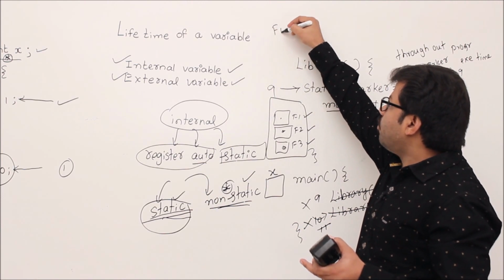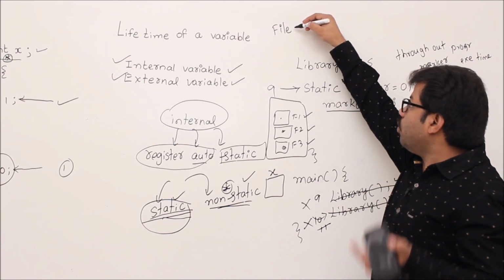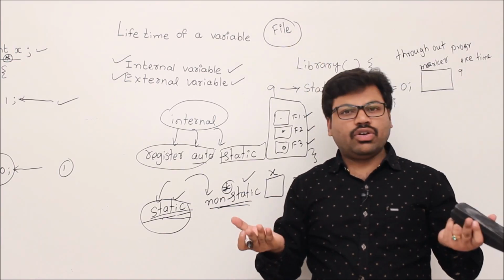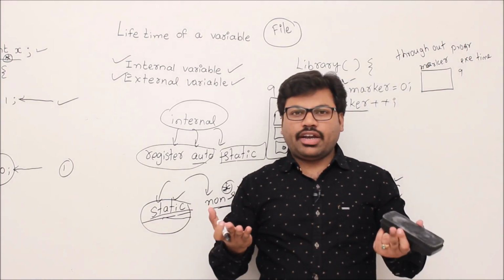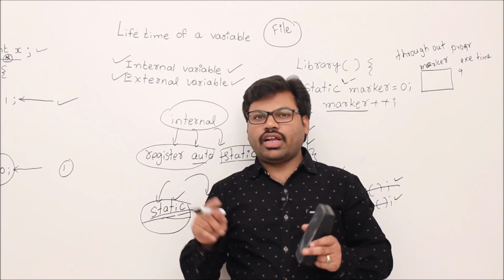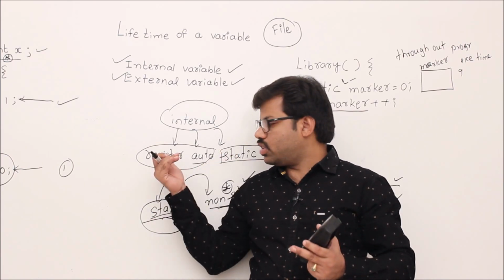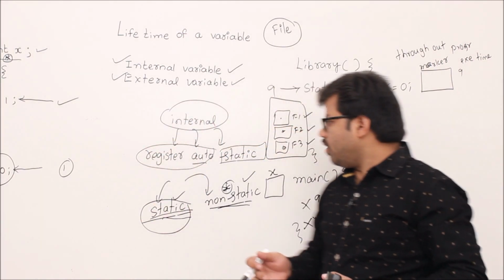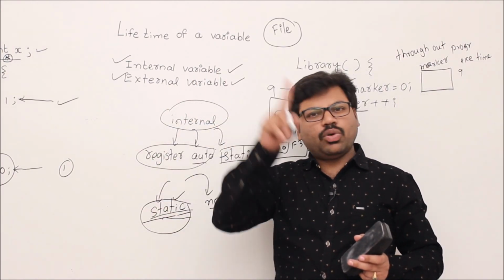Some students argue that, sir, why can't we keep the lifetime of a static variable as the time period where the particular file where the static variable is defined is active? So that we don't know, right? To make things clear, I don't know when I execute my program whether file 1, file 2 or file 3 is executed, so better leave that kind of concept and simply say that your static variable, and of course a global variable also, should be alive throughout the program's execution time. So finally what I want to say is that the lifetime of external variables should be throughout the program execution time.